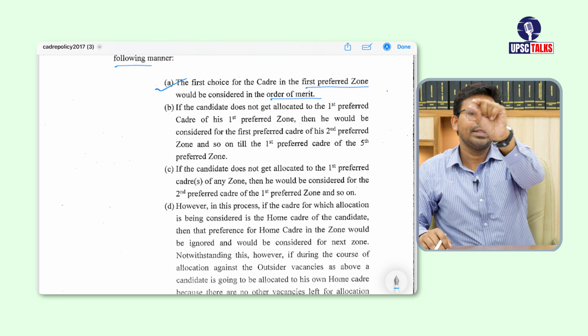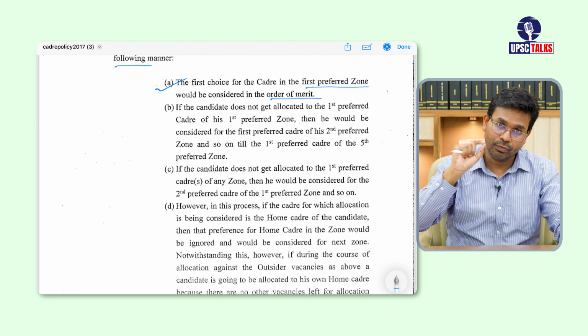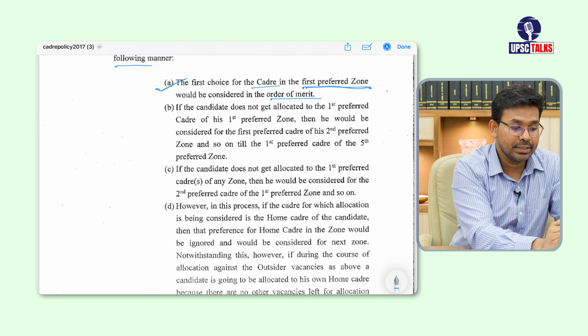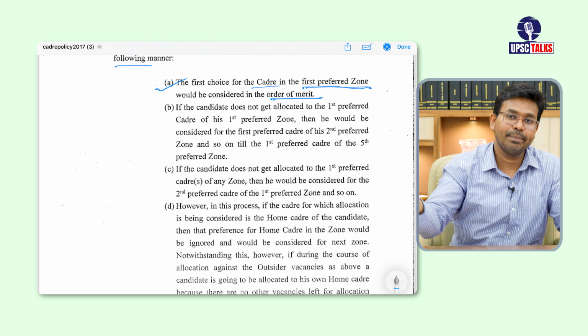Rank 1, whichever home cadre they have selected, they will be given their home cadre first, then they will look for rank 2. In this manner they are going to fill the insider vacancies, and they are going to fill the outsider vacancies that way. So it says the first choice for the cadre in the first preferred zone would be considered in the order of merit. A candidate who has got top rank, they will be considered first.